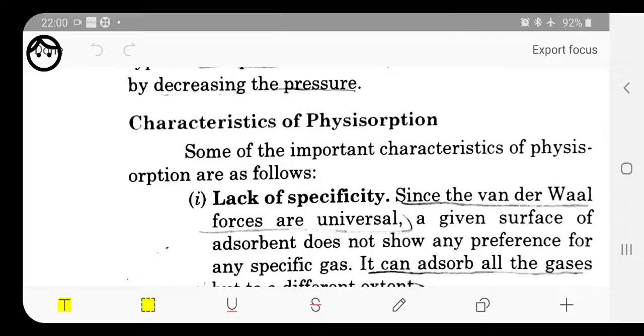They have the ability to adsorb any type of gas, but the extent is a little bit different, meaning it cannot adsorb all gases to the same extent, because it depends on the gas. But it allows all types of gases to come through and make a bond with the adsorbent. They are not specific in nature.